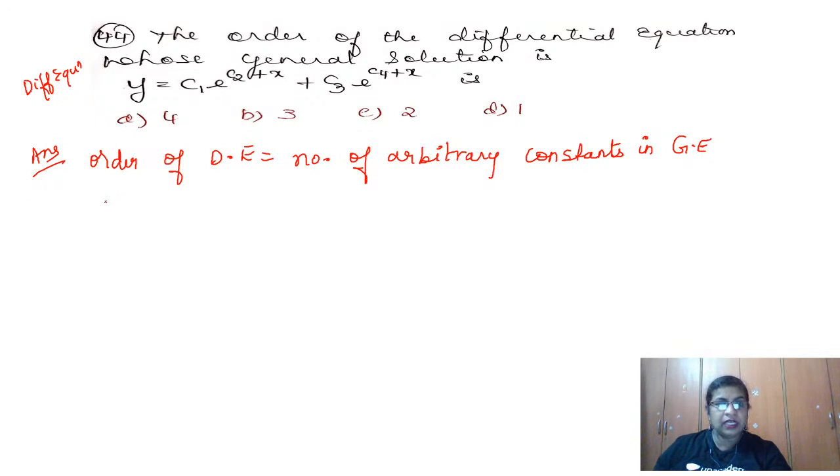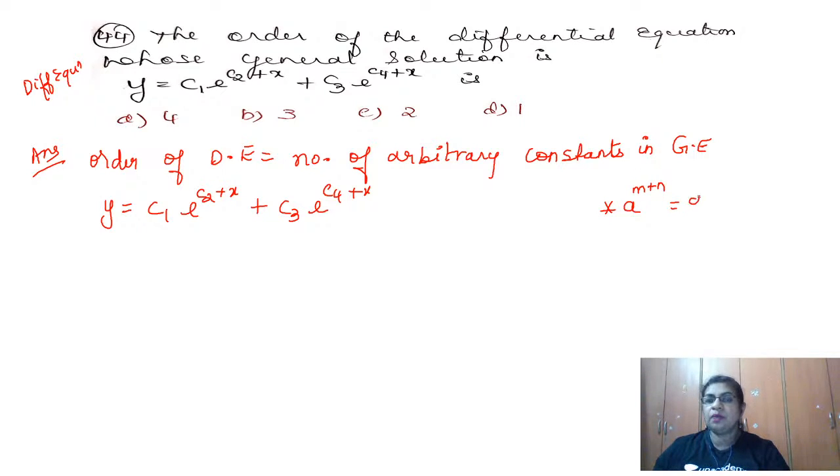We have here y is equal to c1 e to the power c2 plus x, plus c3 into e to the power c4 plus x. What do we know? a to the power m plus n is a to the power m into a to the power n. So I'm going to use that logic to simplify e to the power c2 plus x and e to the power c4 plus x. This can be written as c1 e to the power c2 into e to the power x, plus c3 into e to the power c4 into e to the power x.